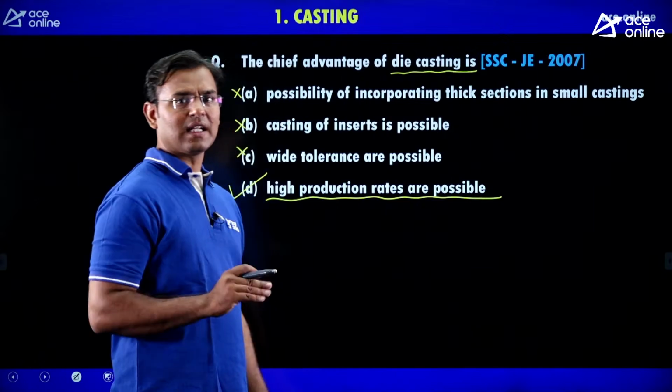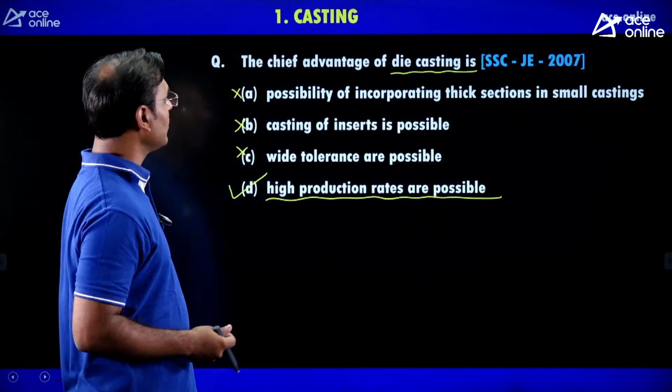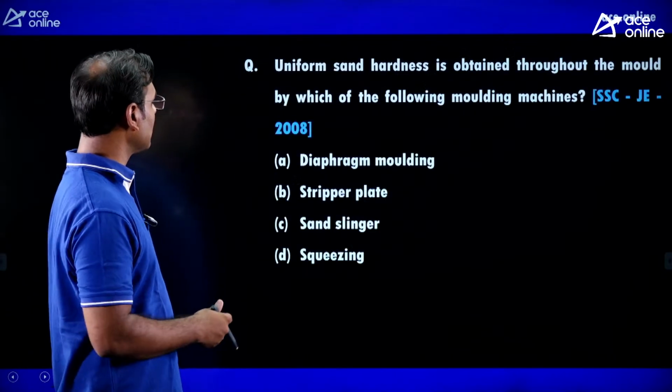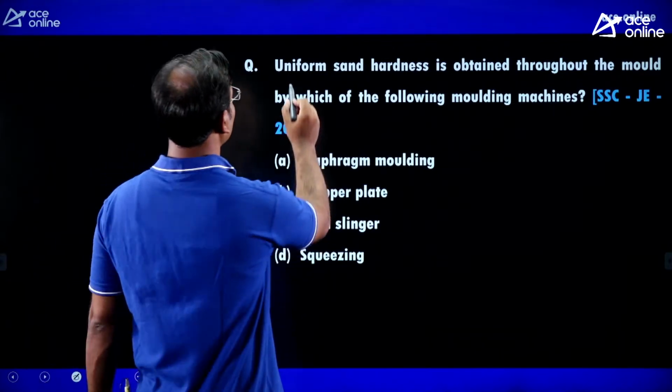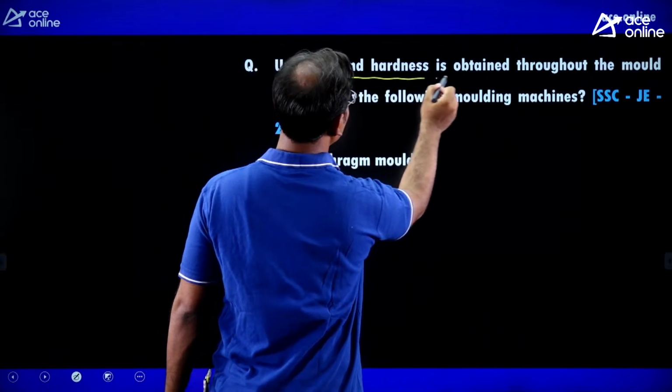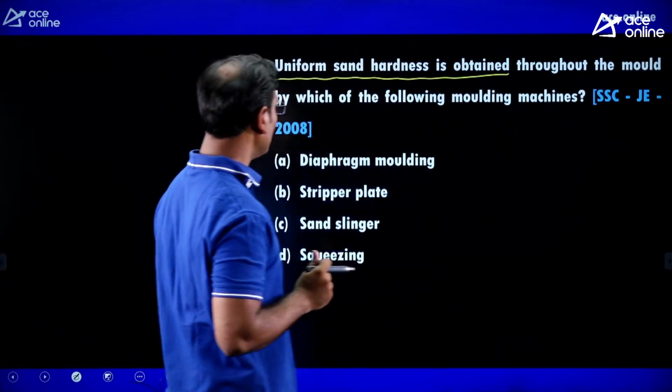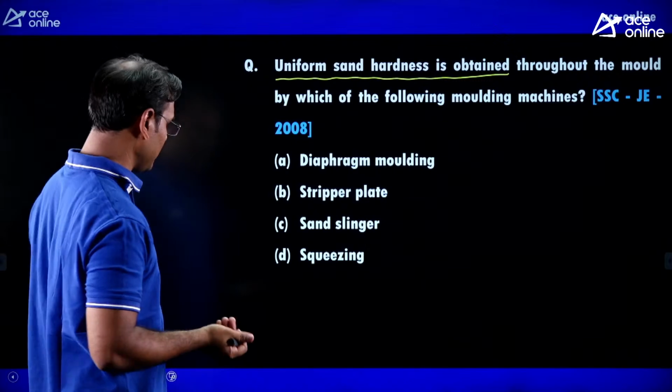In such a way I come with a very important, confusing question, and I am going to clear the concept here. Second: uniform sand hardness is obtained throughout the mold by which of the following molding machines?